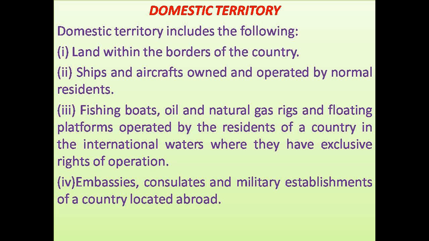So domestic territory includes land within the borders of the country. That is political territory, we generally say. Ships and aircrafts owned and operated by normal residents of a country. Fishing boats, oil and natural gas rigs and floating platforms operated by normal residents of a country in international waters. Embassies, consulates and military establishments of a country located abroad. These all are domestic territories of a country. Domestic territory we also call economic territory. Few examples let us discuss.